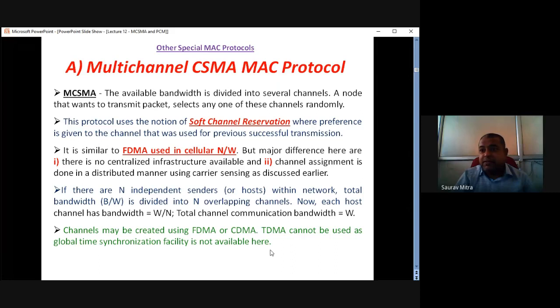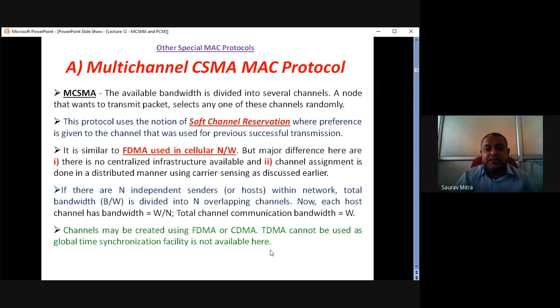Third thing, what is FDMA, frequency division multiple access? Every channel is using a different frequency for data transmission. Hence, the problem of one channel's data and another channel's data getting entangled, and data being lost, would not happen. Okay, so that is FDMA.